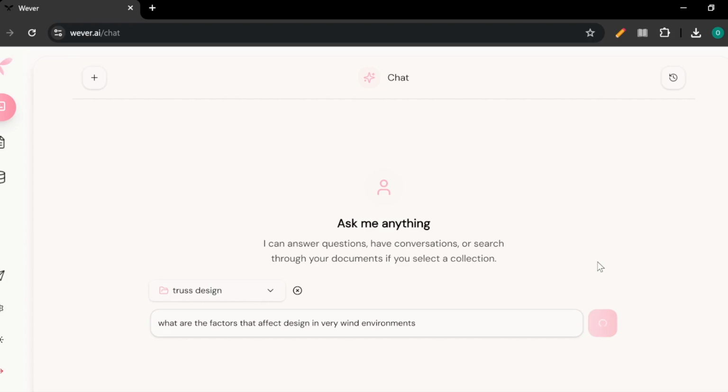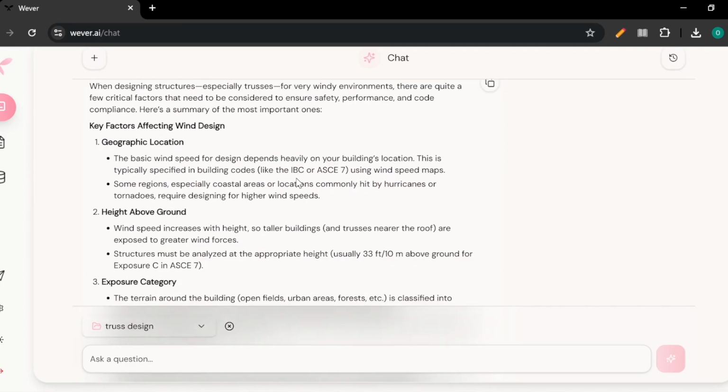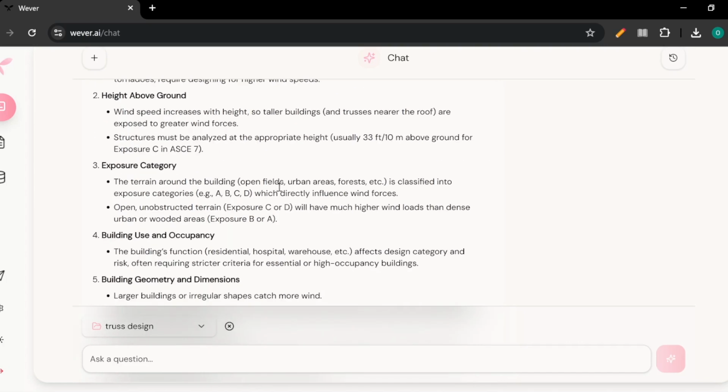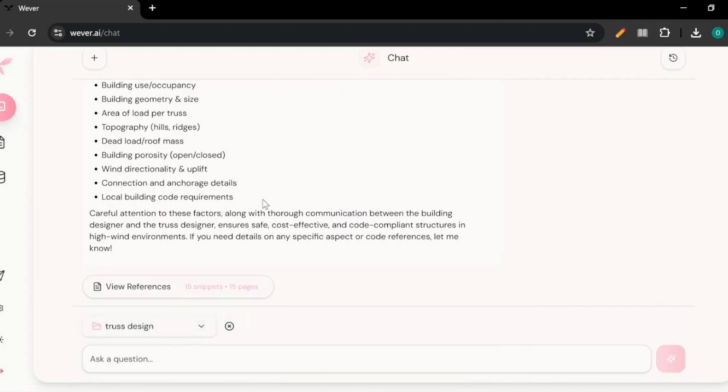And so once again, what it's going to do is go through your entire documents, line by line, and find the most relevant pieces within the document that are relevant to the question that you asked it. Basically, just the same way you think, or the same way a human being thinks. If I ask you what your name is, you know that you must go into your brain and bring back, obviously, your name. It effectively does the same thing. And as you can see here, geographic location: the basic wind speed for design would depend heavily on your building's location, the height above the ground, the kind of exposure category, the building use and its occupancy, and so on and so forth.